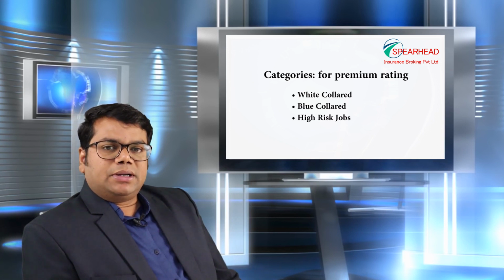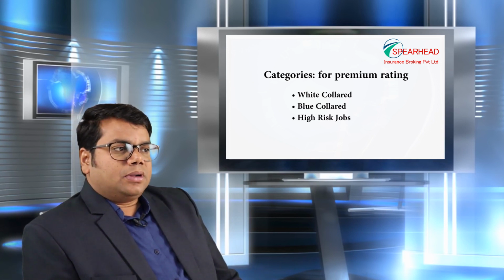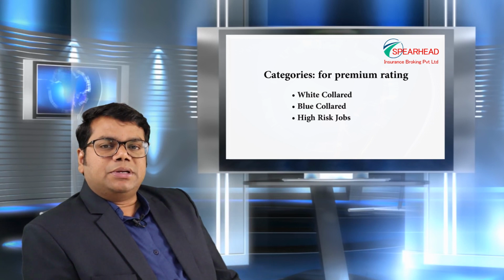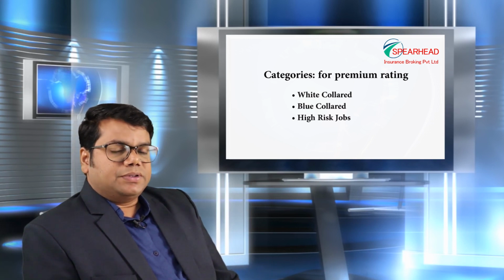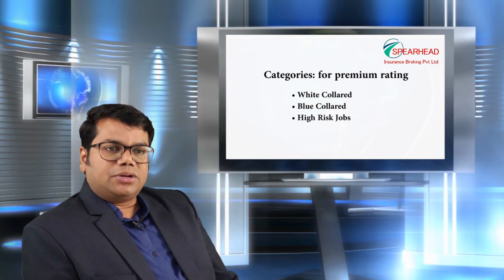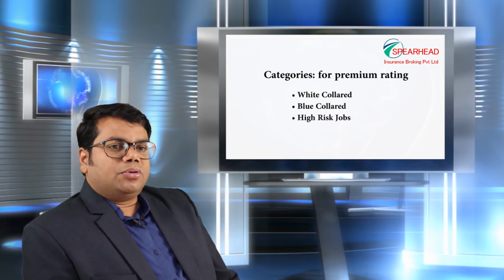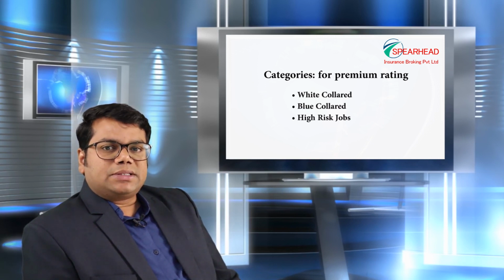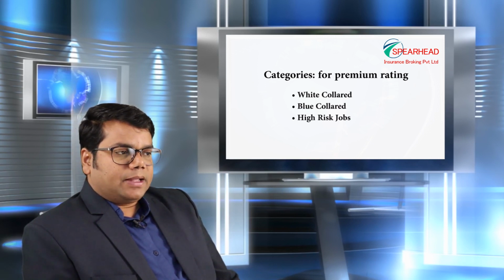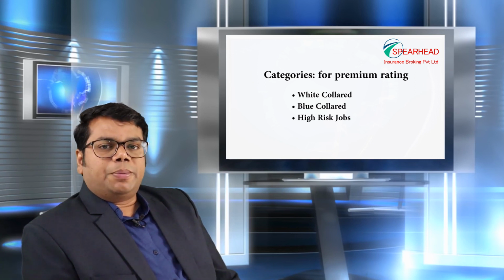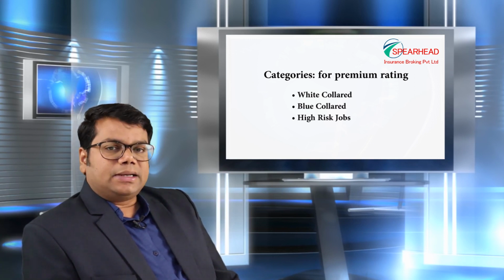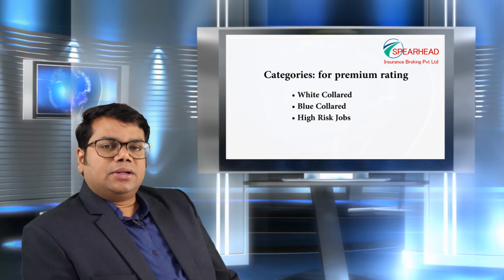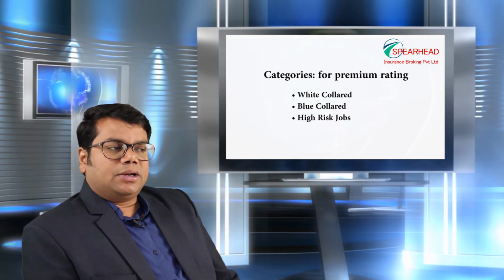White collared category is one where administrative officers or office goers or students are all considered white collared, and blue collared are the ones who are into manufacturing companies, the people who are operators or even the marketing field staff. These are all classified under the blue collared category.